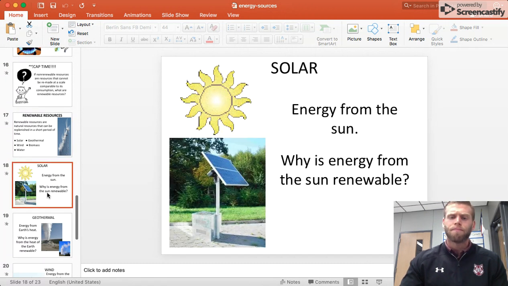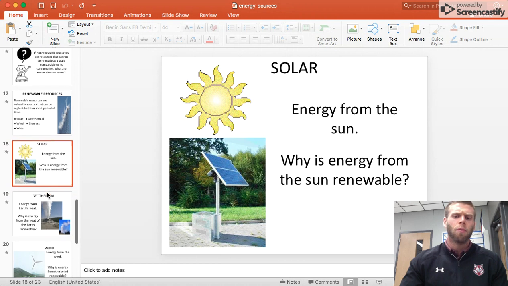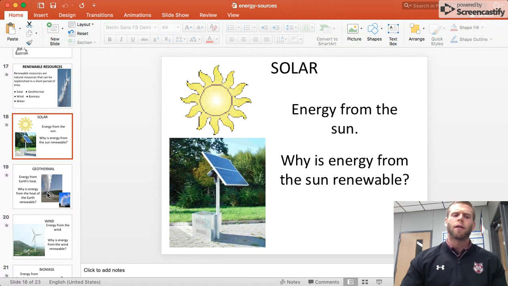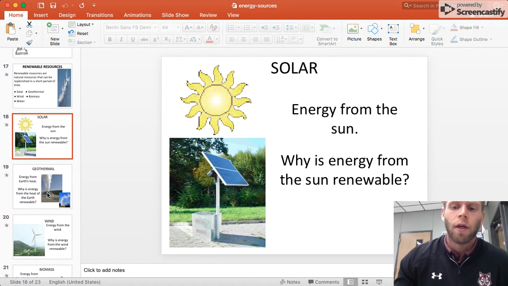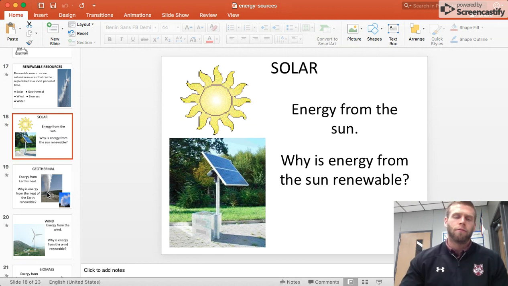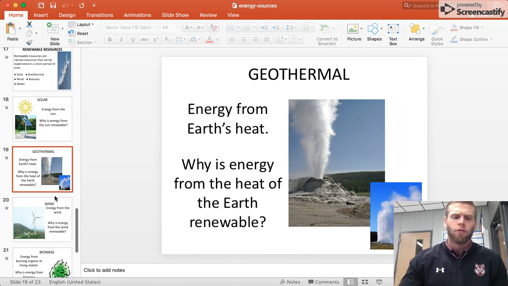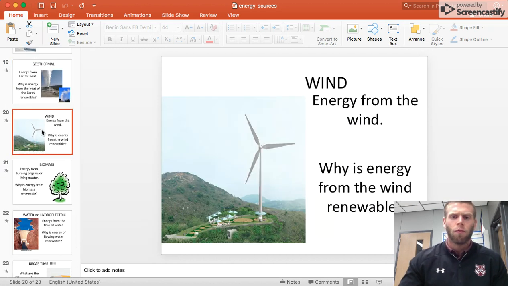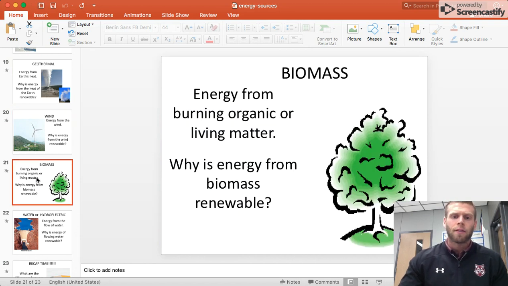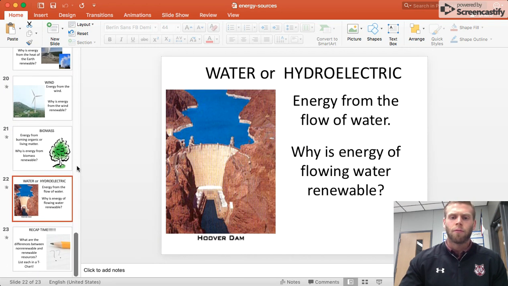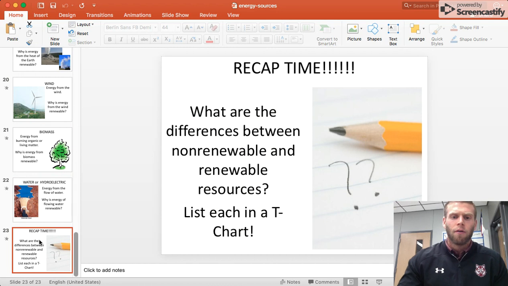So solar, it's energy from the sun. But why is the sun renewable? Think about it. Oh, wait, because it's always going to be there, right? 5 billion more years of beautifulness. Geothermal, we talked about this. So it's energy from the Earth's heat. Wind, energy obviously from wind. Biomass, this is energy from burning organic or living matter. Water, because it comes from the flowing of water.